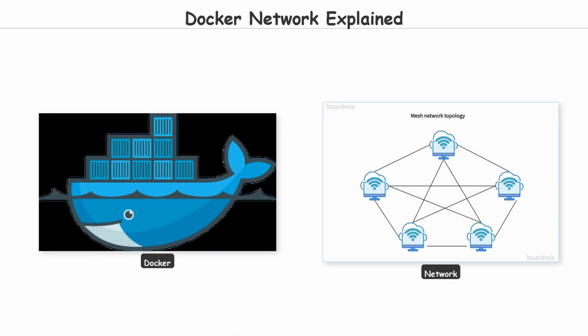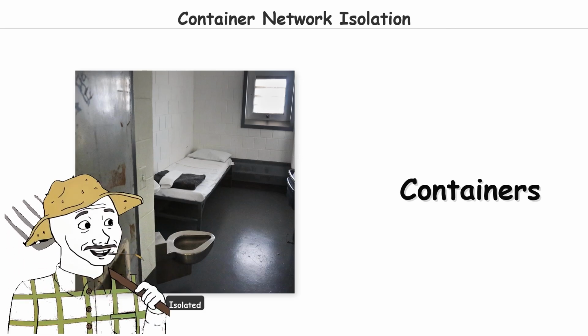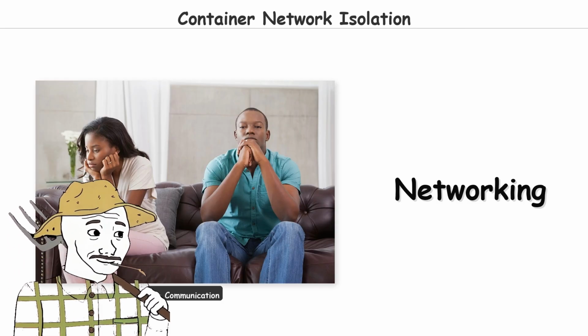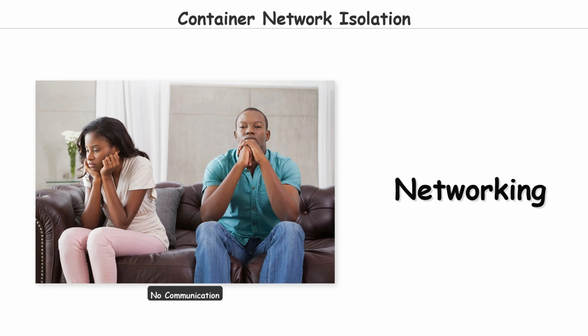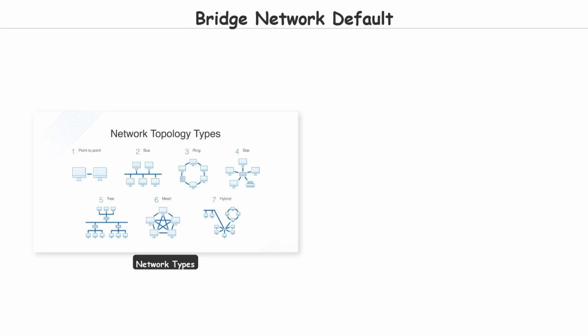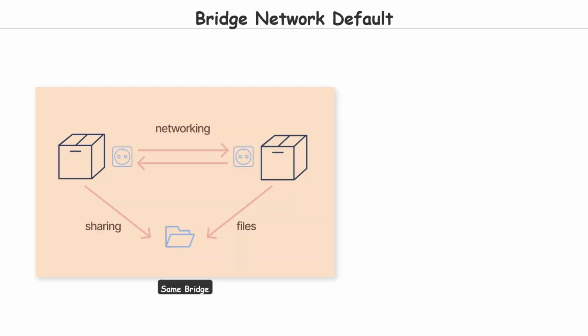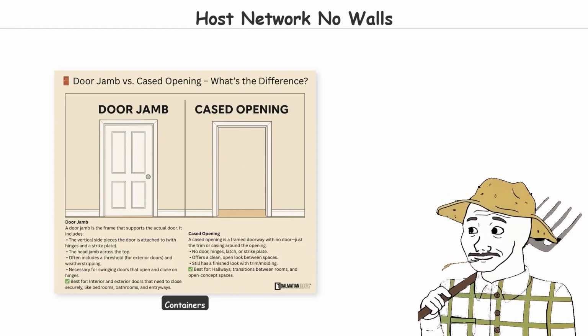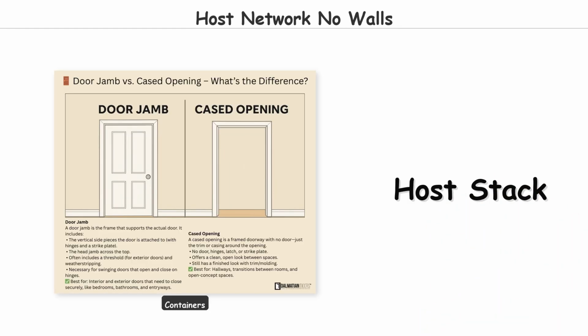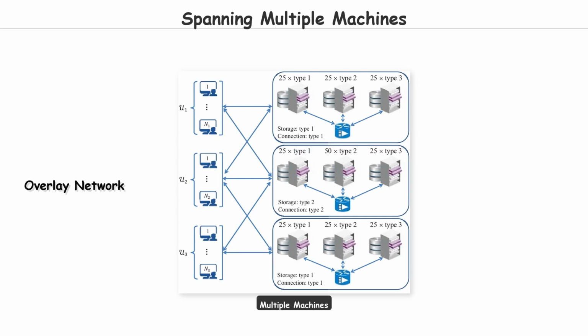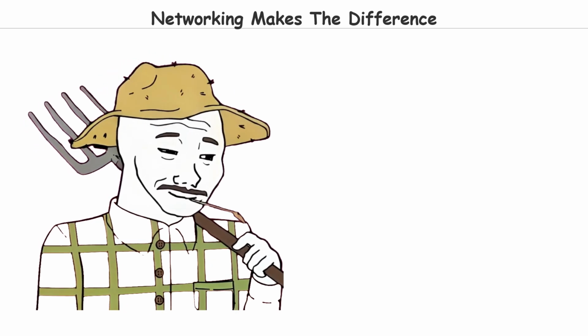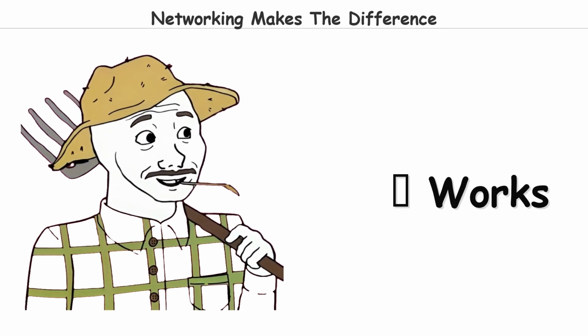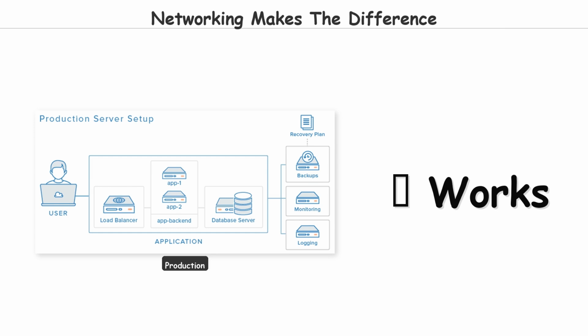Docker network. By default, containers are isolated. They can't talk to each other or to the outside world unless you explicitly configure networking. Docker provides several network types. The bridge network is the default. Containers on the same bridge can find each other by name. The host network removes isolation entirely and lets the containers share the host's network stack directly. The overlay network spans multiple machines, which is essential for distributed deployments. Understanding Docker networking is the difference between a container that works on your laptop and a container that works in production.